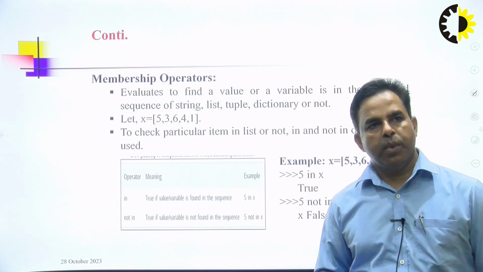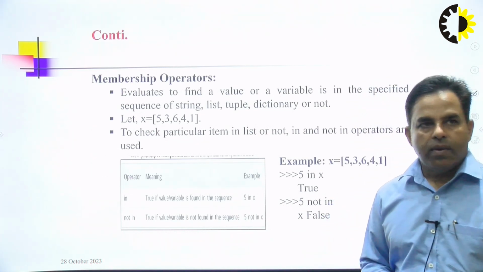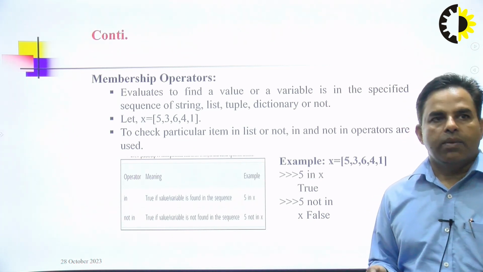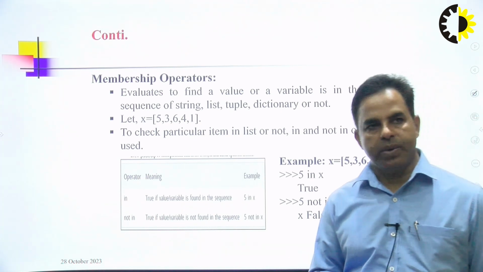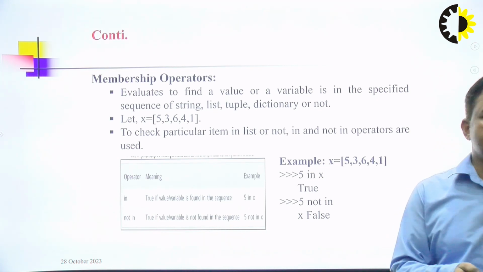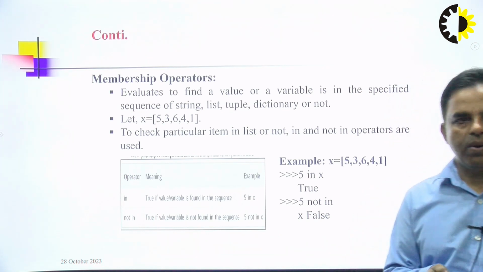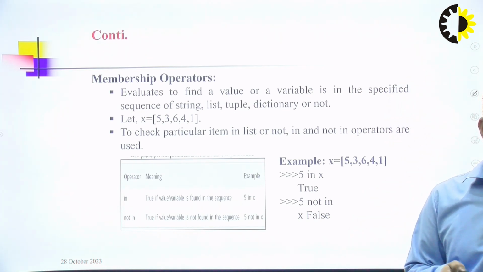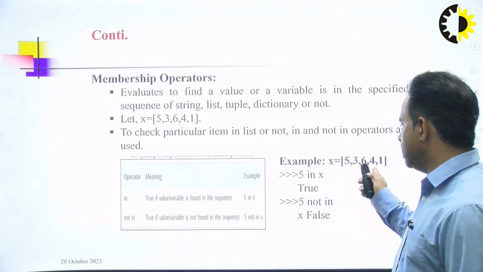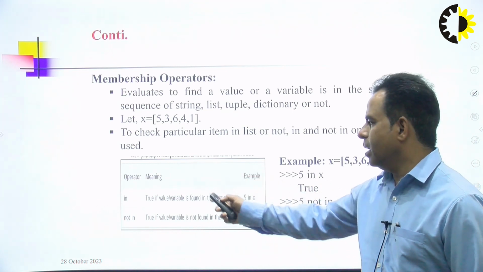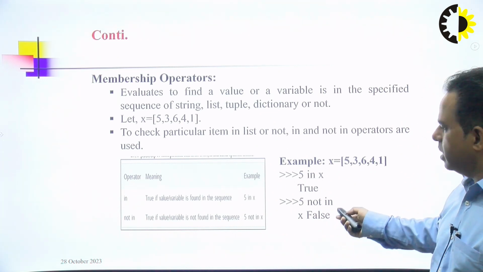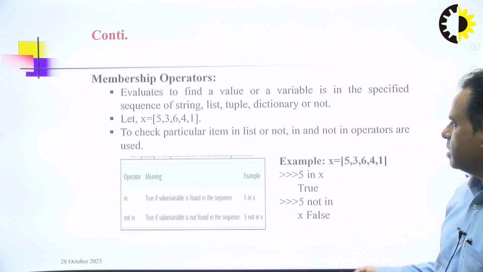Once again, this is the membership operator. Membership is the final one; as the name suggests, membership is involved inside a list. It evaluates whether a value for the variable is in a specified sequence, such as a string, list, tuple, or dictionary, or not. Here we give the example x is equal to 5, 3, 6, 4, 1, to check whether a particular item is in the list or not, and the in and not in operators are used. Like here, 5 in x belongs to this list, so it returns true. As per this, we use two operators inside the membership operator: in and not in. And 5 not in x is false, so the output is false.